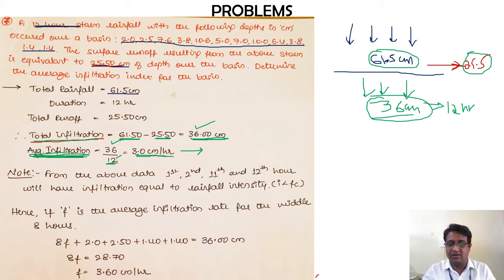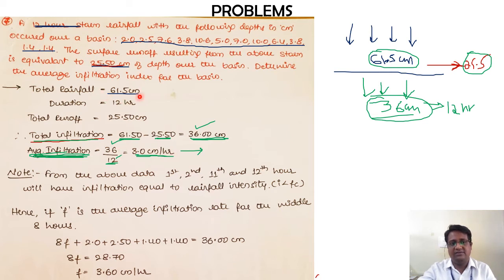Here I have not gone for the calculation of the W index or phi index because they have not specifically asked for that. They have asked for the average infiltration. This is partially related to the infiltration capacity, Horton's curve, so it is a part of that. I hope it is clear till this point.